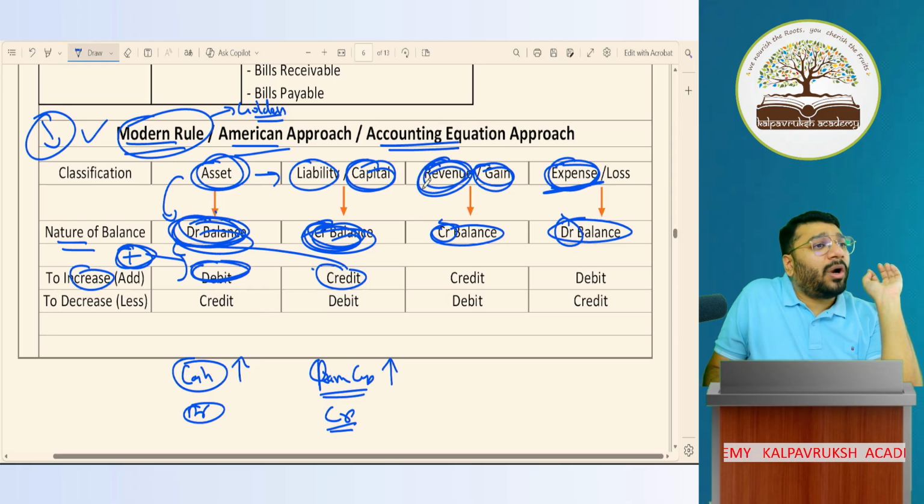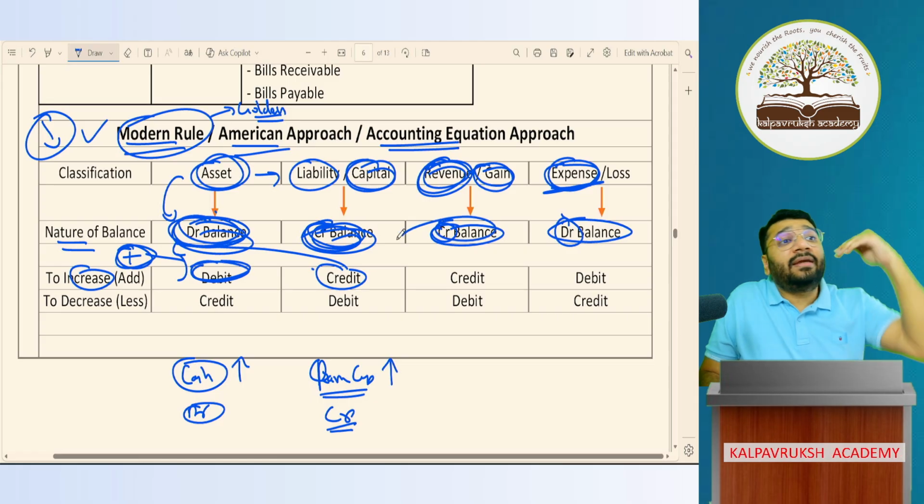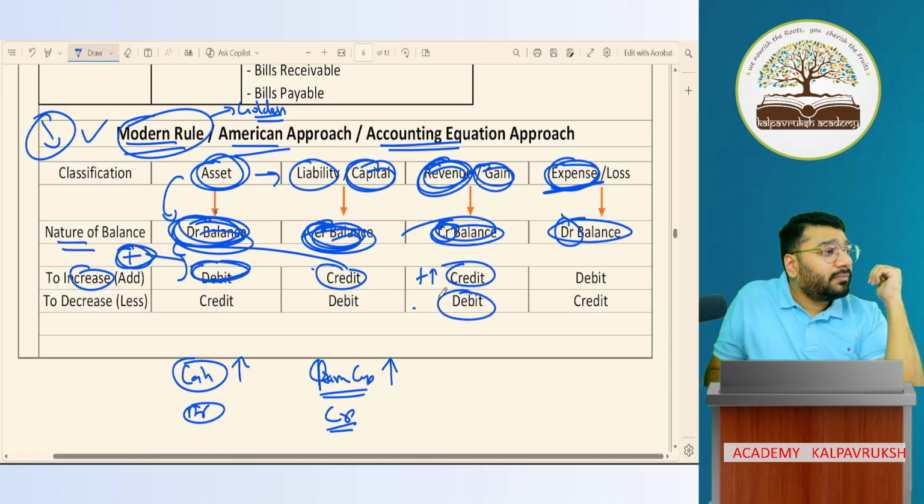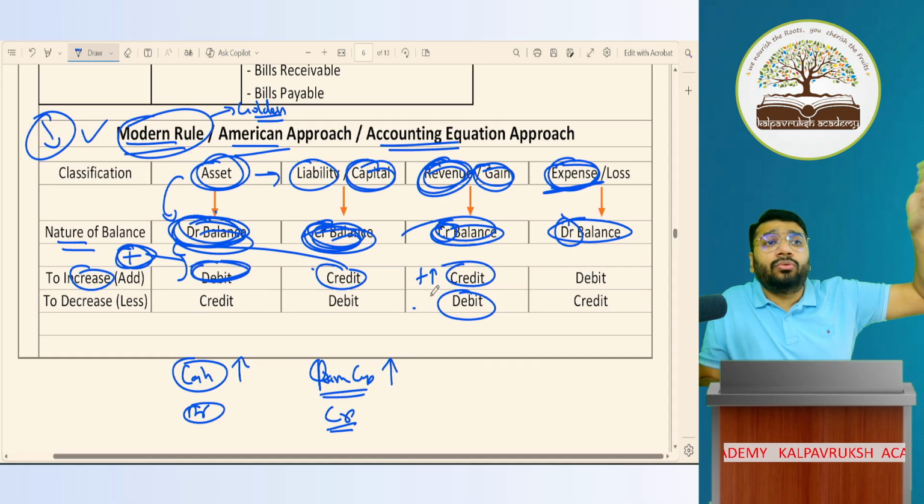Likewise, revenue is what balance? Credit balance. To increase credit, to add credit, what do I do? Give a credit. Therefore, to decrease a credit balance item, I have to give a debit. Got it, not got it? Credit and debit are opposite to each other.